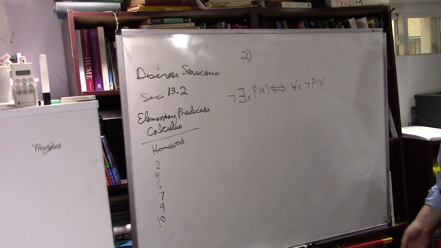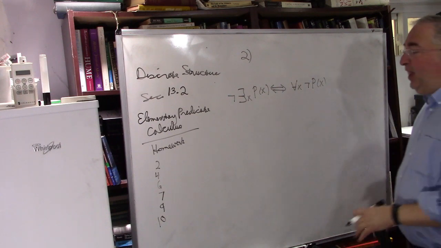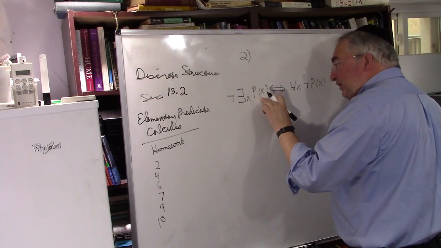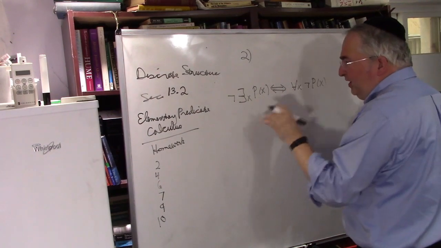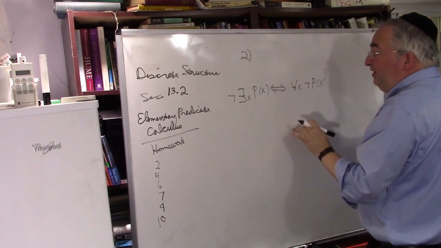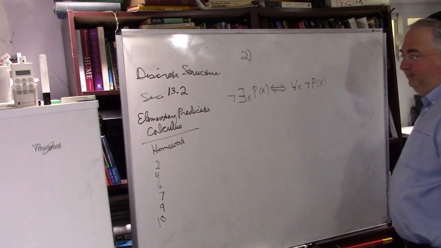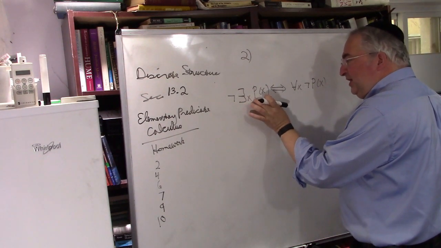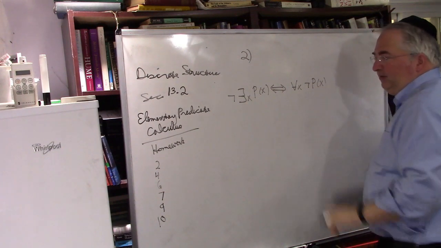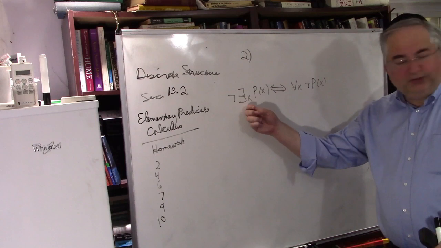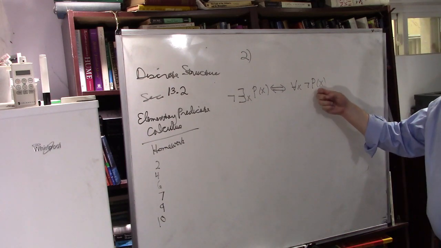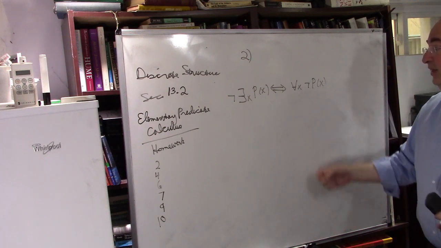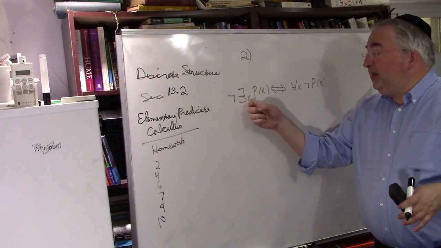This is one of De Morgan's laws, but now they want to talk about college students and broccoli. It's false that there exists somebody who likes broccoli is the same thing as, I'll say it again, it's false that there's somebody who likes broccoli means everybody hates broccoli. If you can't find one person that likes broccoli, that means everybody doesn't like broccoli. You go the other way around. If everybody doesn't like broccoli, that means there's not one person who likes broccoli.